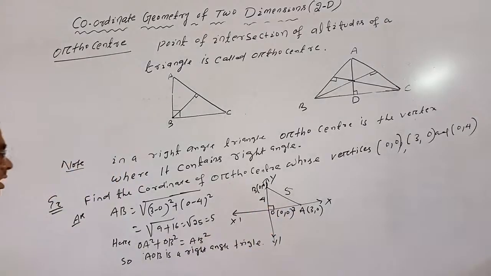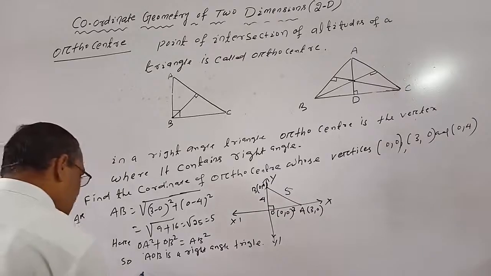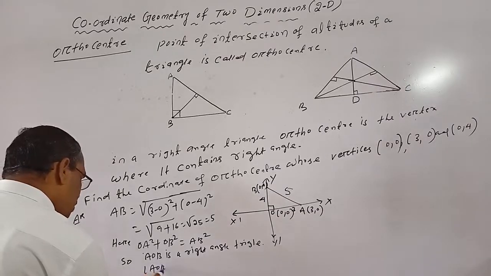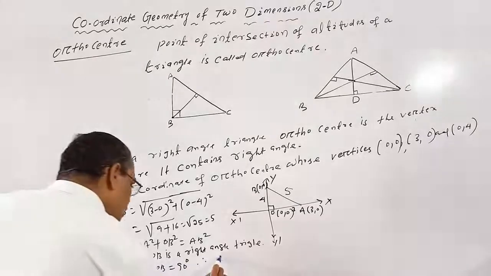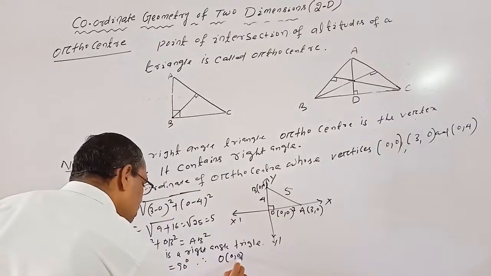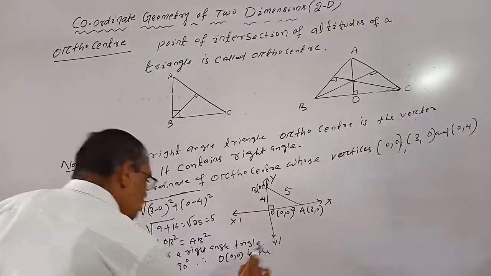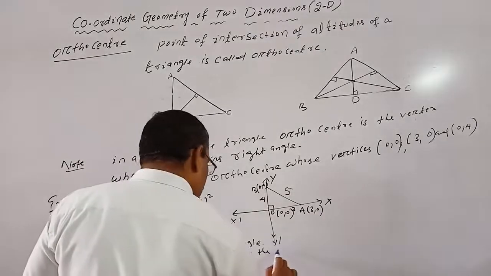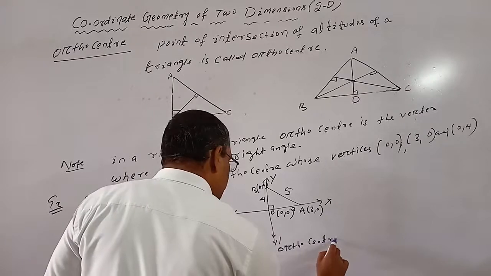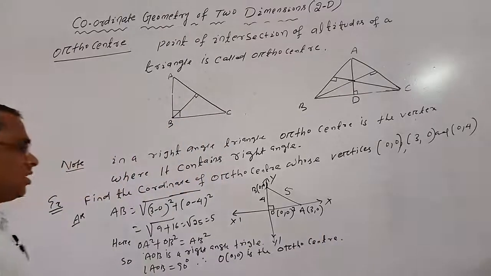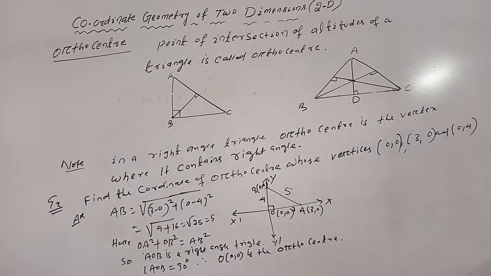This angle AOB is 90 degrees. Therefore the origin, (0, 0), is the orthocenter. In a right angle triangle, the orthocenter is the vertex where it contains a right angle.